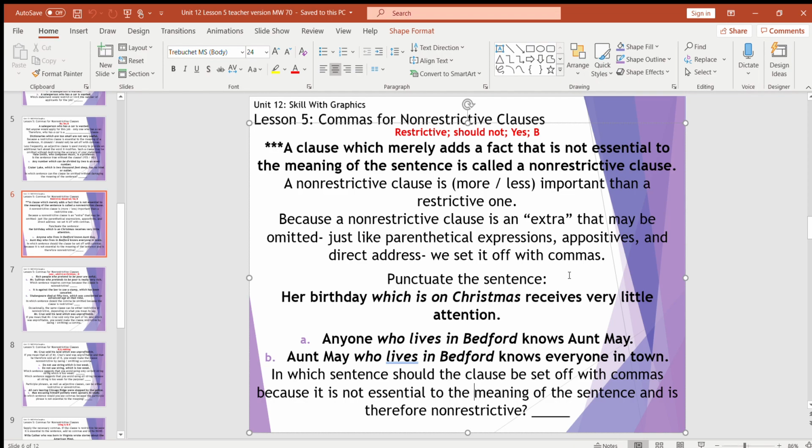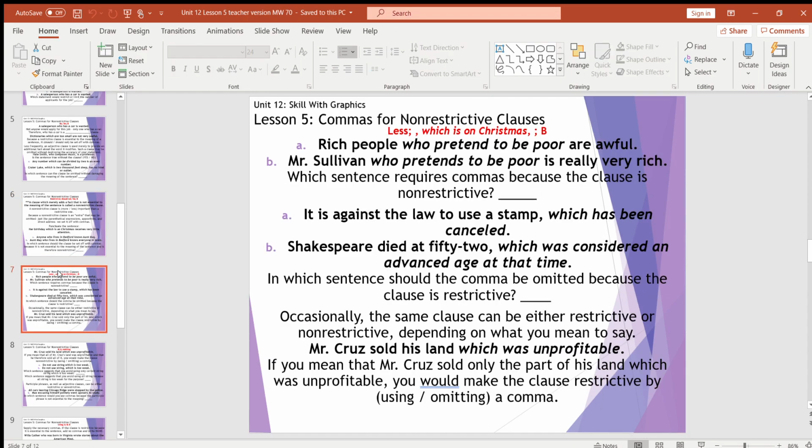Which sentence should have the clause set off with commas because it's not essential to the meaning of the sentence and therefore is considered non-restrictive? I'll give you a second to think about it. It is B. Because with A, does anyone in the entire world know Aunt May? Of course not. She's not that popular. Don't give her a false ego.